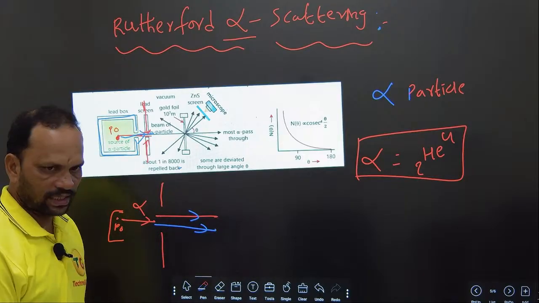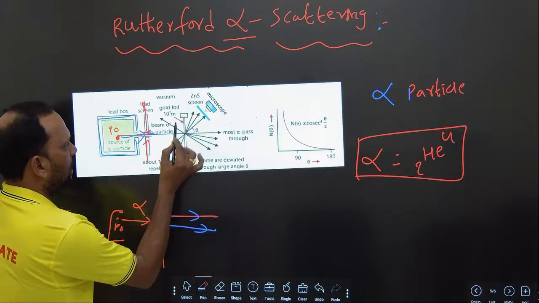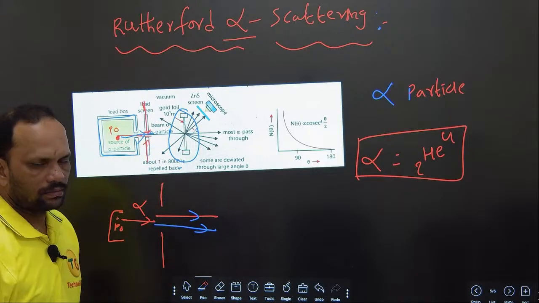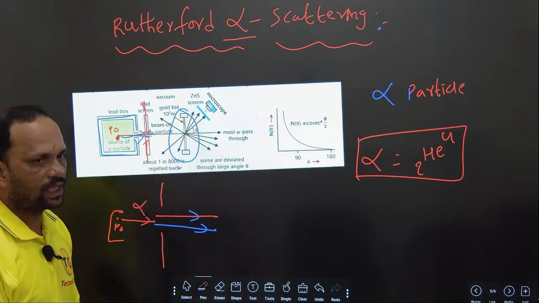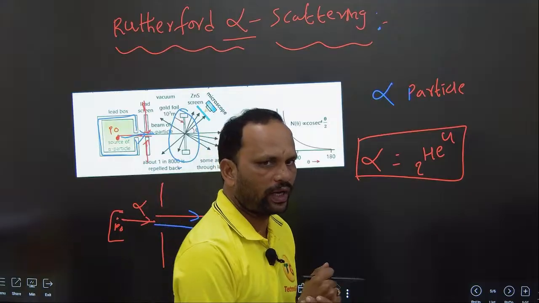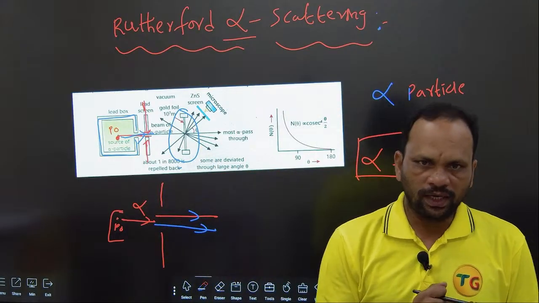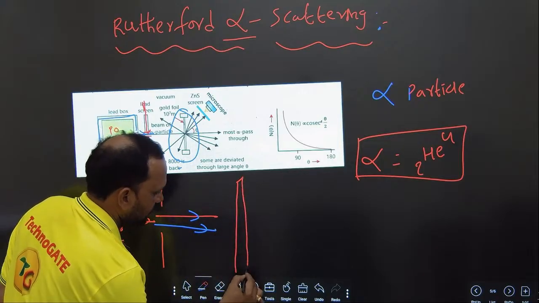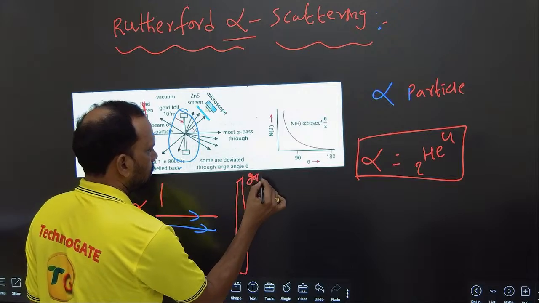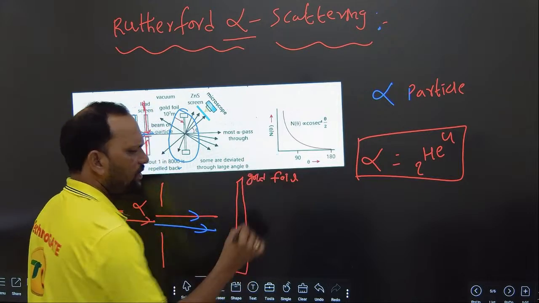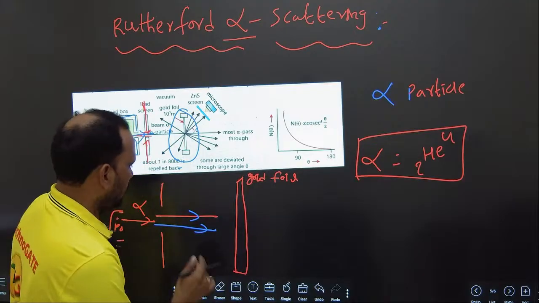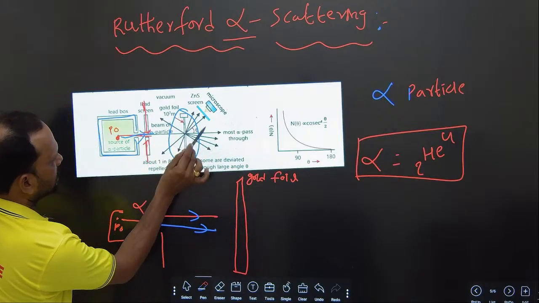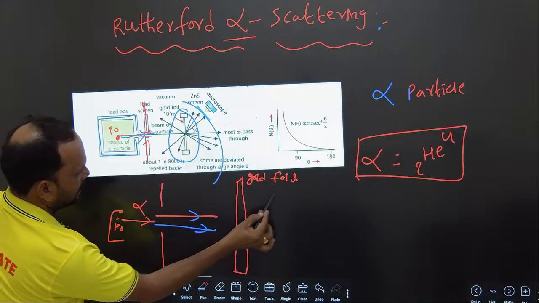They come toward the screen like this. And another arrangement is there: a gold foil screen, which is made up of a coating of gold foil. Here there is a gold foil screen, and the gold is very thin.